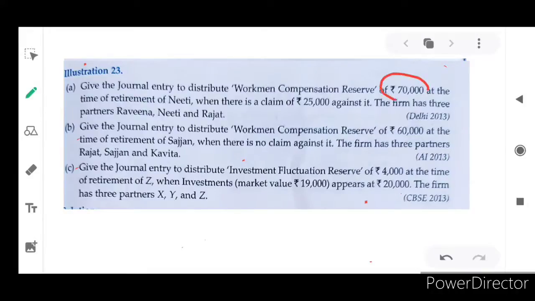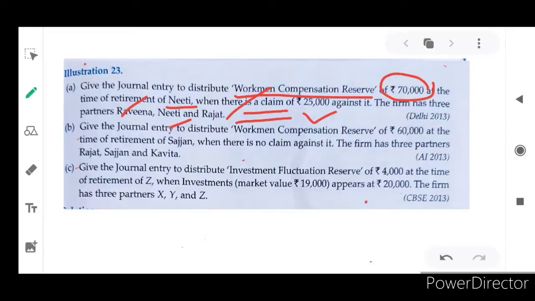Reserve amount is 70,000. In that, Neeti is retiring. Workman's compensation claim means someone met an accident during working hours, so we have to pay hospital fees or something, 25,000 against it.